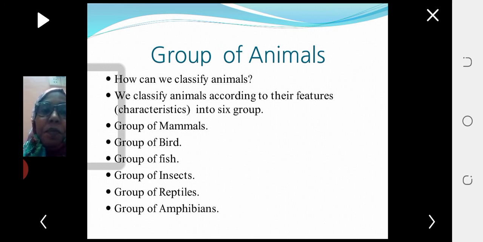So we will start with the group of animals. Inside this group, we will find six groups of different living things.